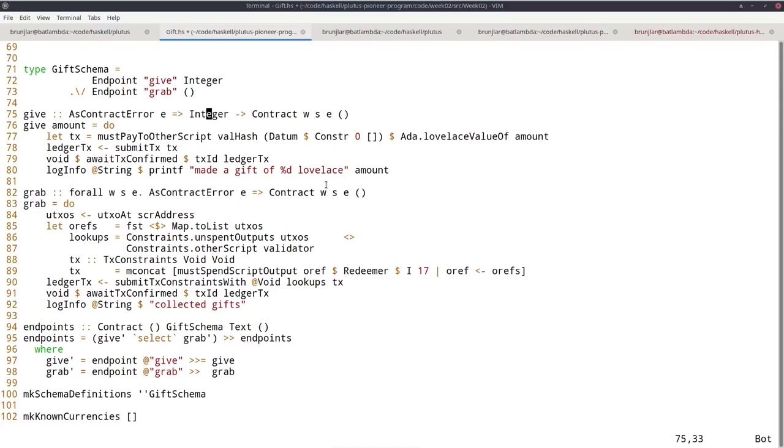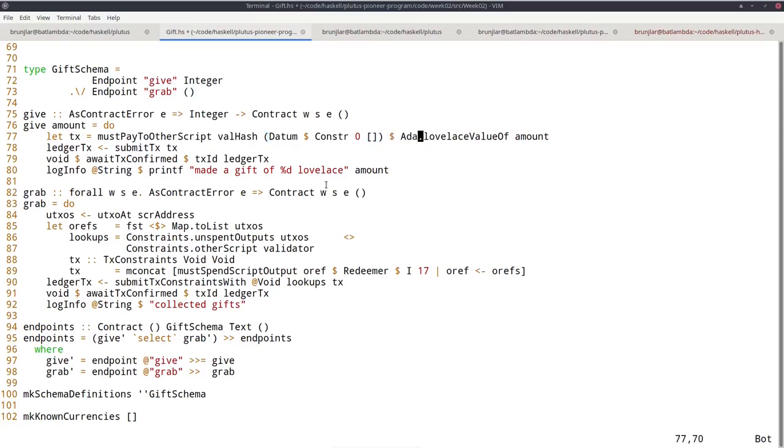So give taking the integer amount of lovelace I want to put at that address. So I create the transaction by specifying constraints. So this says must pay to other script. So this transaction should have an output at a script address, which is given by the validator hash. So this is our script address that we just defined. And this is one of the points where you need this validator hash with a given datum. So because of how we defined our validator, the datum is completely irrelevant, but I must specify one. So I just pick an arbitrary one.